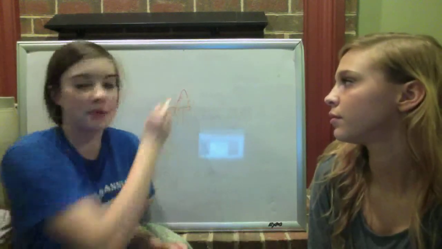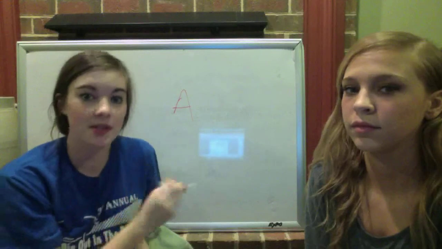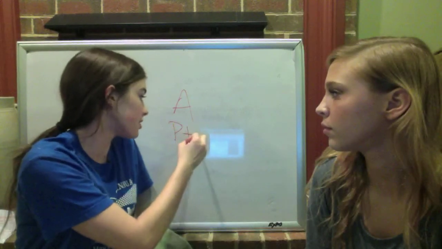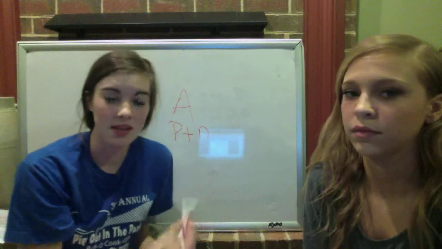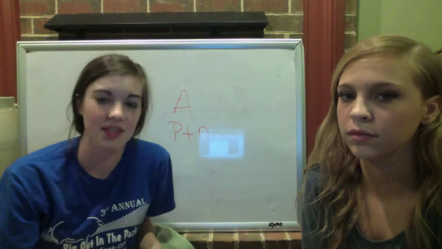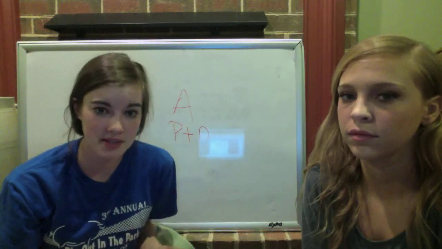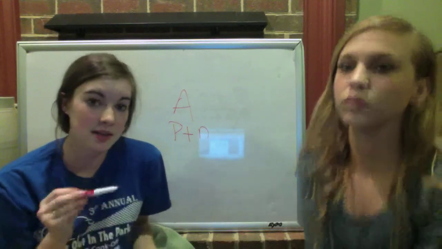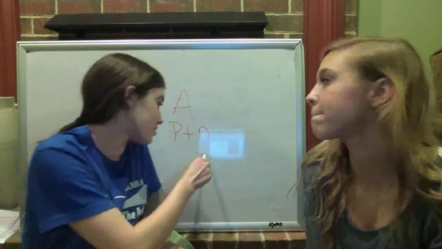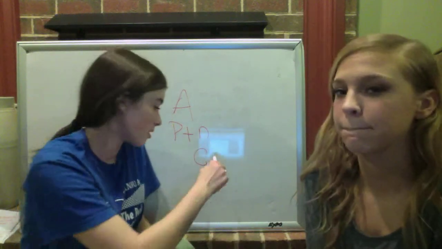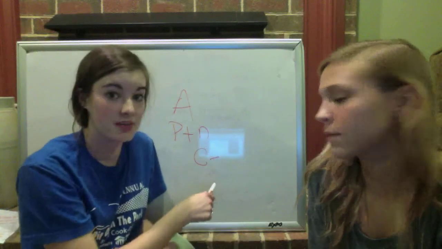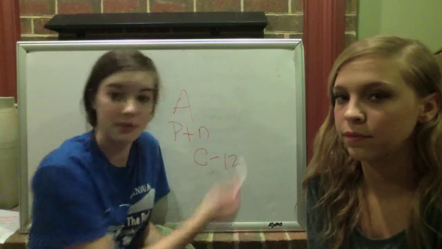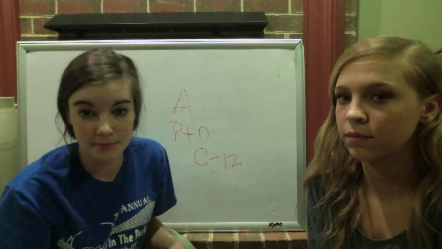Okay, now we're going to talk about mass number. The symbol for mass number is just a capital A. And the mass number is the number of protons plus the number of neutrons. And mass number is not the same thing as an average atomic mass, and it is not on the periodic table. And when you write the mass number, for instance, you have C, which is carbon. You have to put a hyphen there, and then you put 12 because that's its mass number.